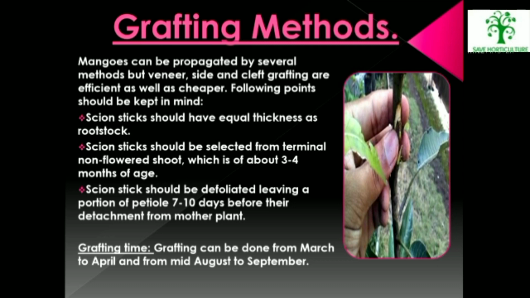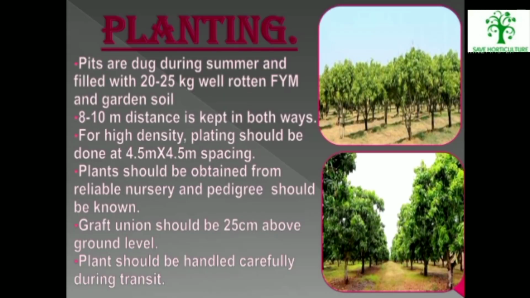Scion stick should be defoliated, leaving a portion of petiole 7 to 10 days before their detachment from the mother plant. Grafting time: grafting can be done from March to April and from mid-August to September. Planting: pits are dug during summer and filled with 20 to 25 kg well-rotten FYM and garden soil. An 8 to 10 meter distance is kept in both ways.